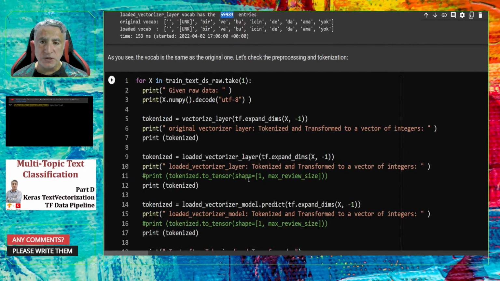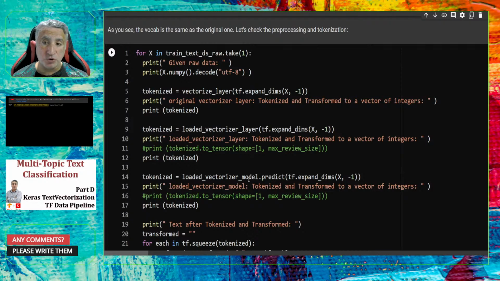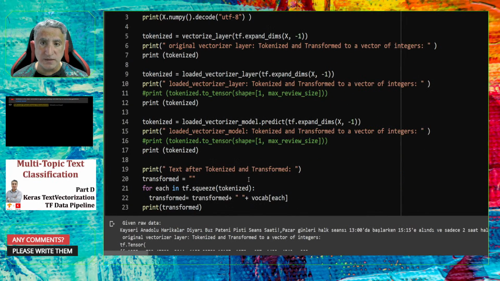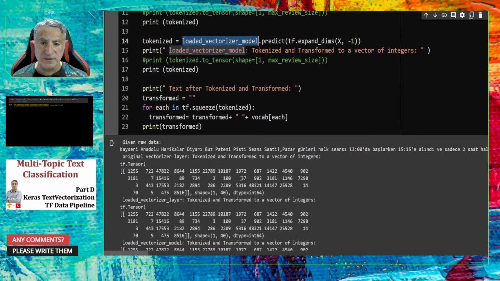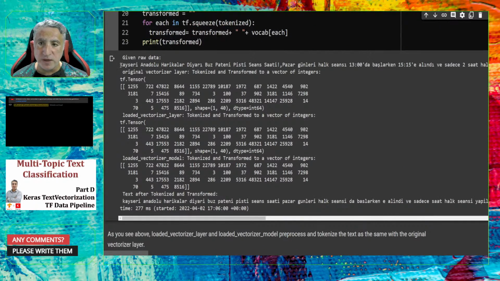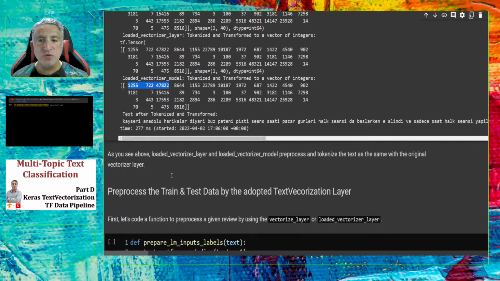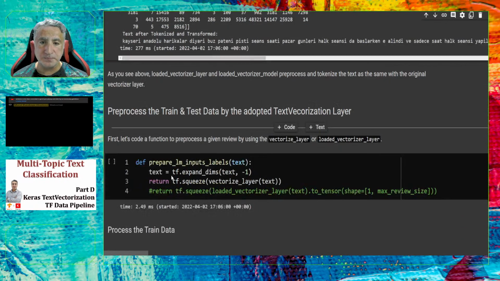Okay, here I provided more examples to check whether the original vectorized layer, the loaded vectorized layer, or the loaded vectorized model create the same transformation, tokenization, and standardization. Here you see that for one text, they all create the same output. So you can safely use this method to save your adapted model.